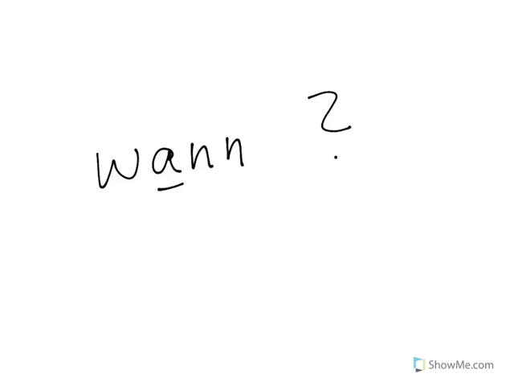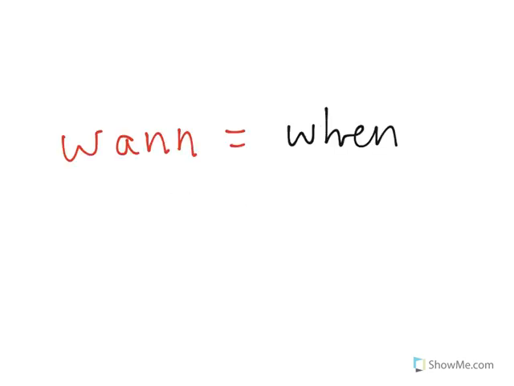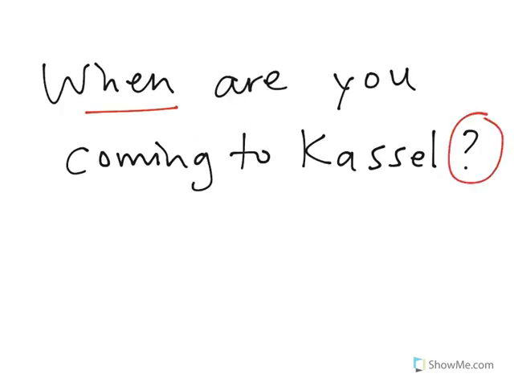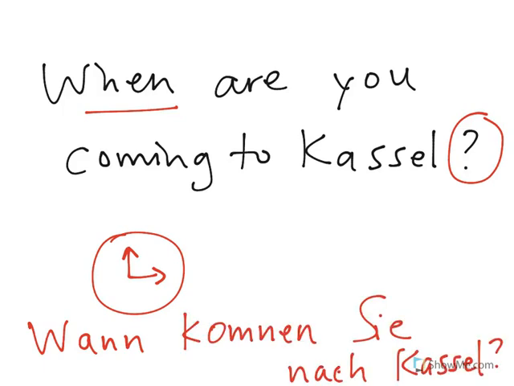It is used for direct or indirect questions asking about a point in time. If you could have this information written on your calendar, or would need to look at a clock or a calendar, you are dealing with wann. Wann means when you're referring to time on a clock or a calendar. So for example, when are you coming to Kassel? This is a direct question asking information about an arrival time. So when are you coming to Kassel? Wann kommen Sie nach Kassel?